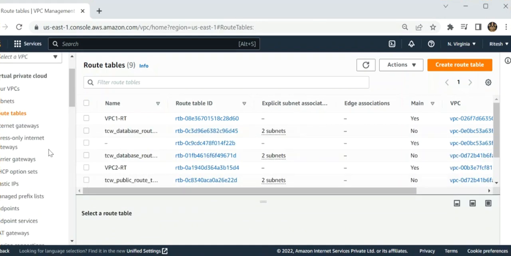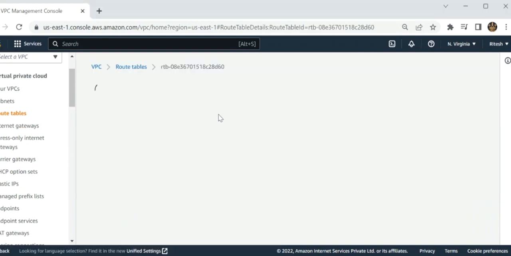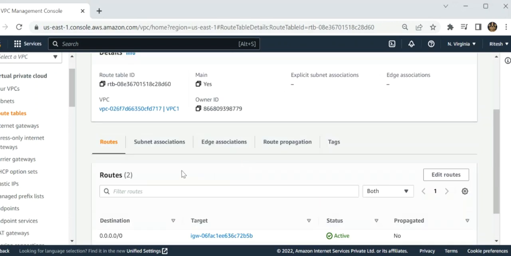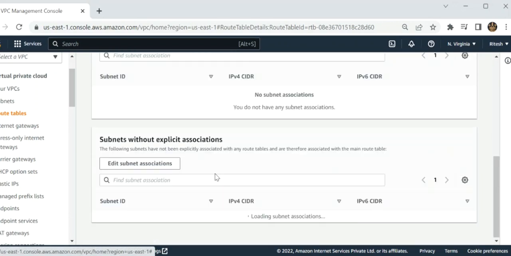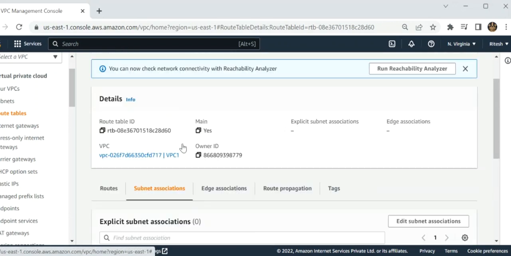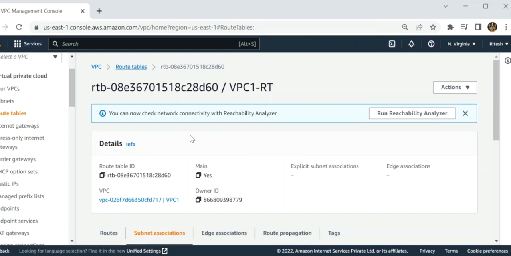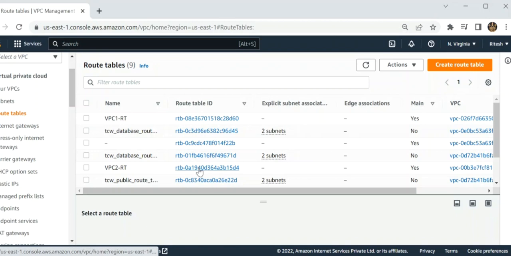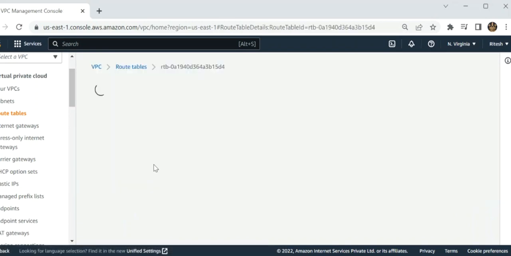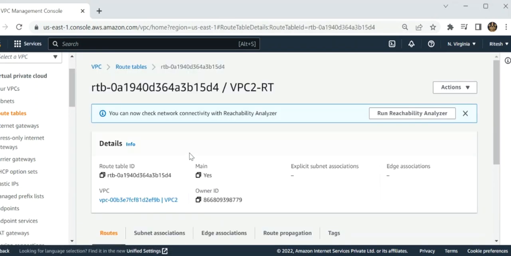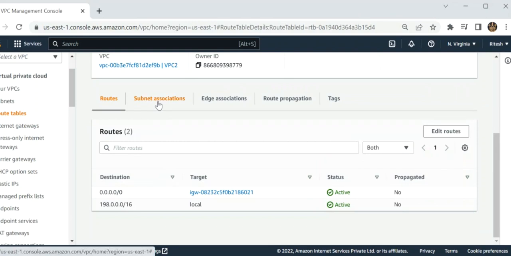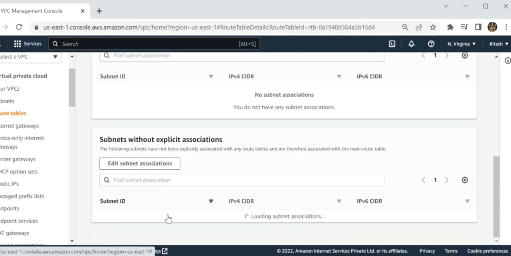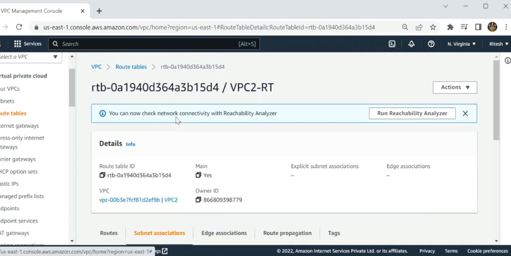Now I have to ensure that each VPC has been associated with its subnet in the subnet associations. Now I click on the route table and check that it has been associated with the subnet. This one has been associated in this route table, and I have to check the other one on this. Later on we have to create two security groups, so we have to provide a name for VPC1 for EC2.